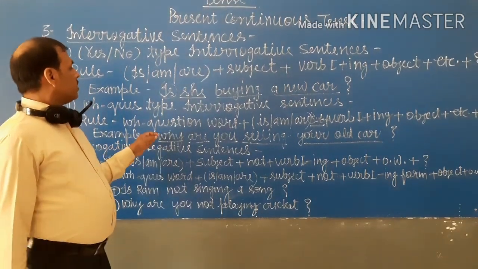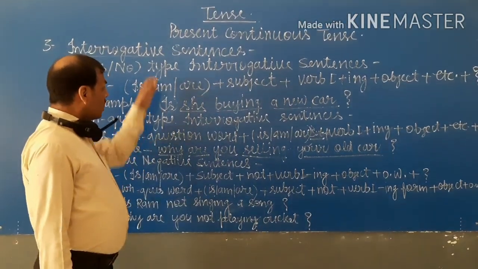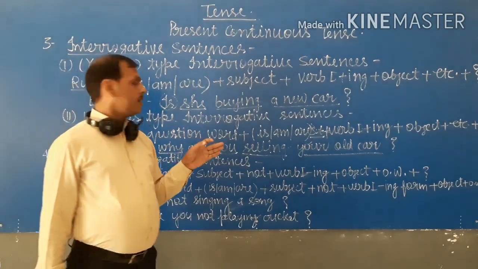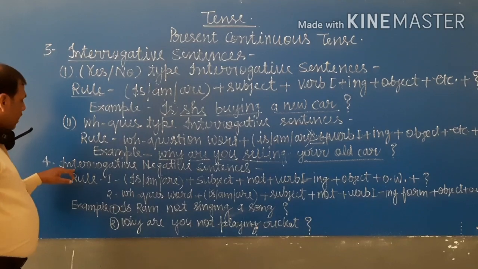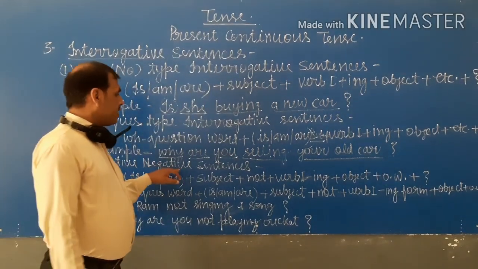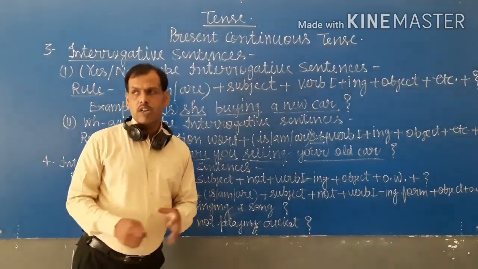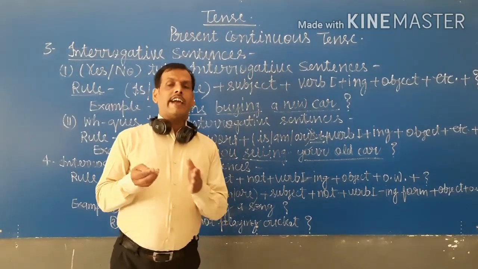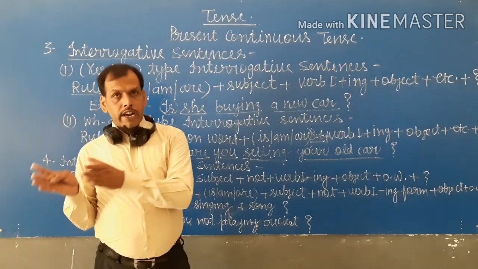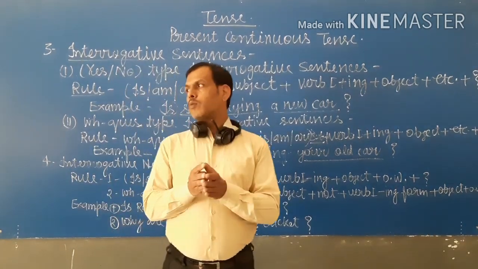I think you learned these rules in a very simple way, and now at last, interrogative negative sentences. Interrogative negative sentences are those sentences that are both interrogative and negative.